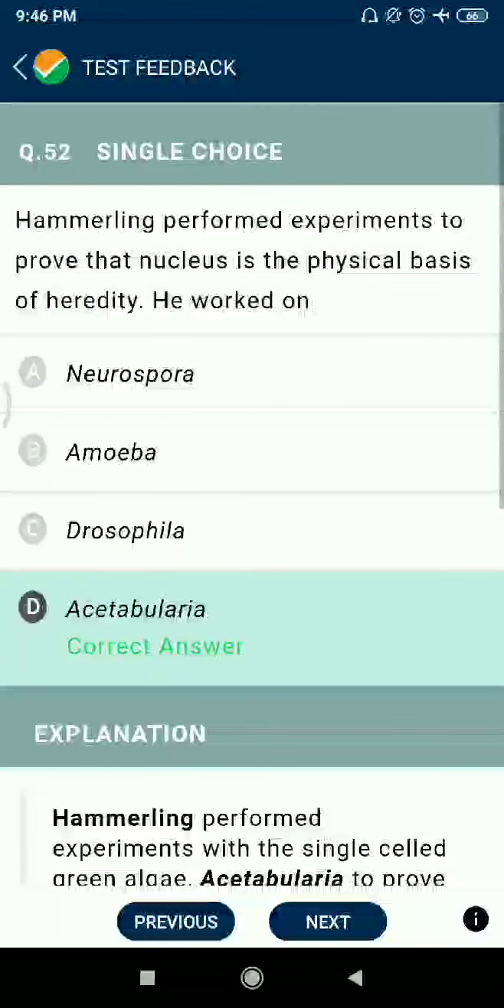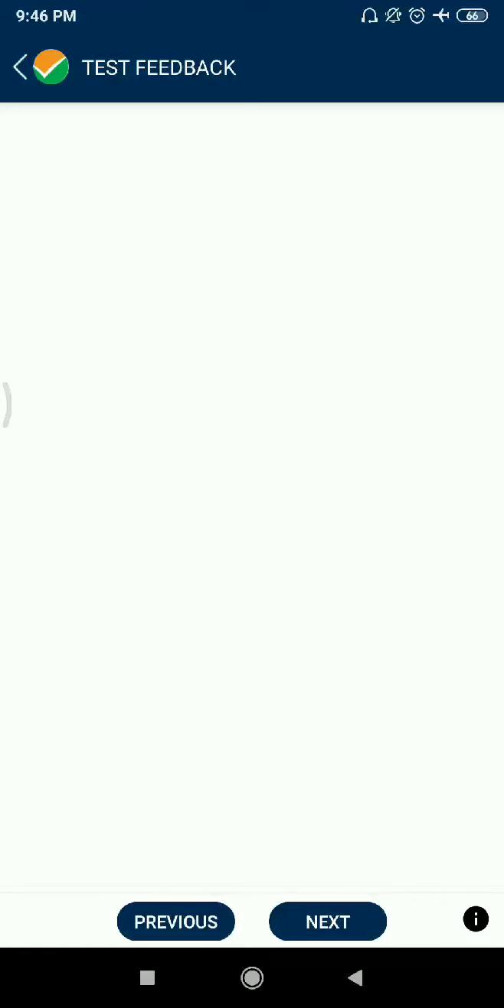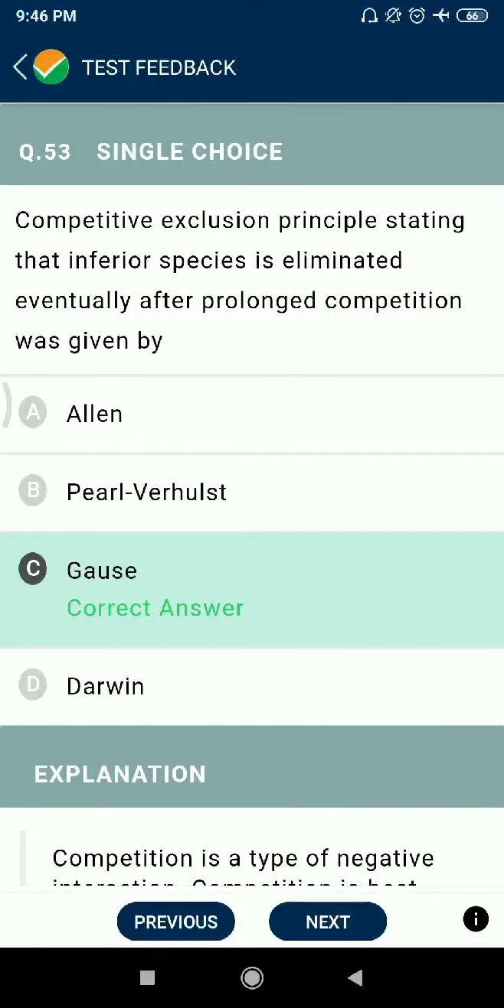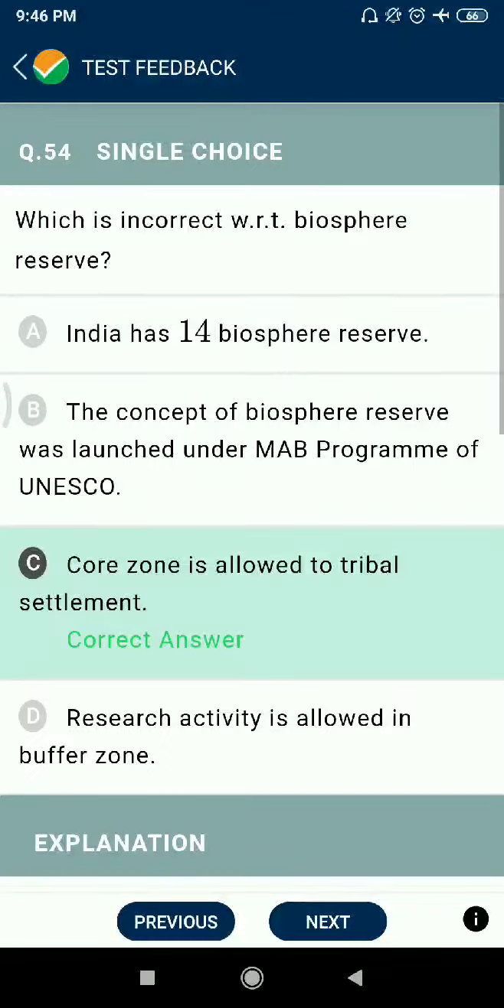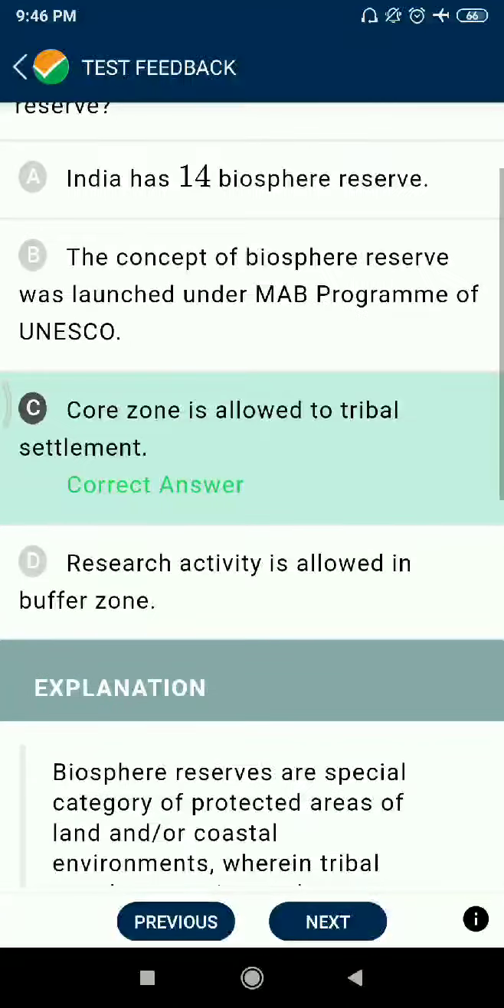Question 52. Hammerling performed an experiment to prove that the nucleus is the physical basis of heredity. He worked on Acetabularia. Question 53. Competitive exclusion principle, stating that an inferior species is eliminated eventually after prolonged competition, was given by Gause. Question 54. With respect to biosphere reserve, okay, core zone is allowed for tribal settlement.